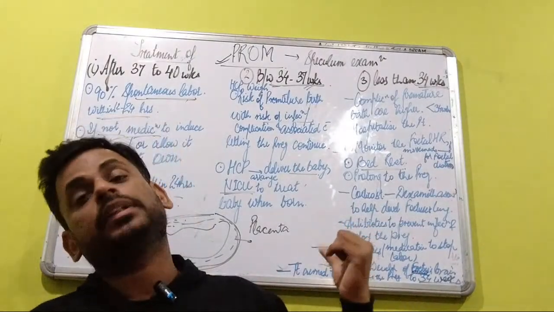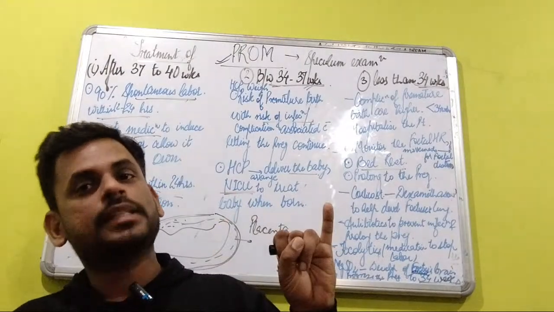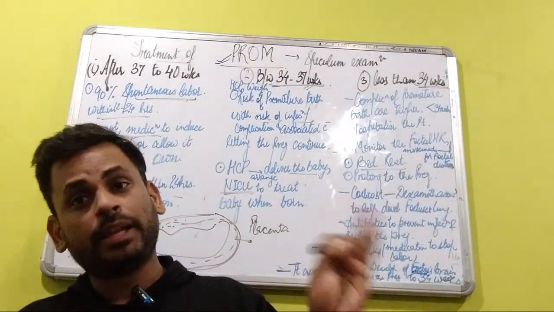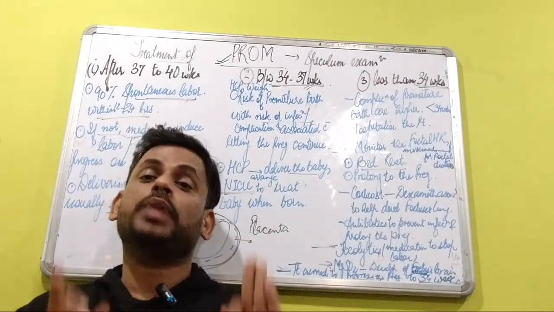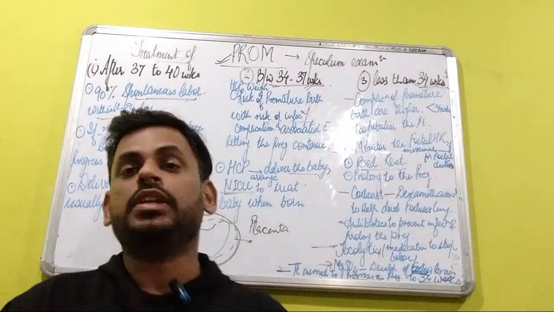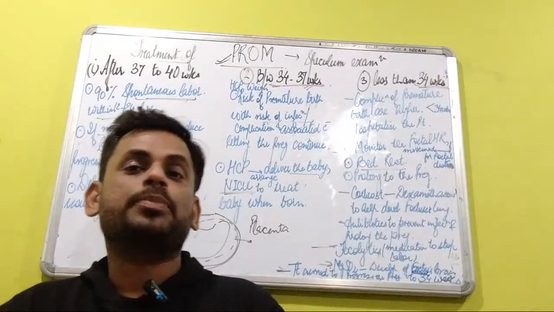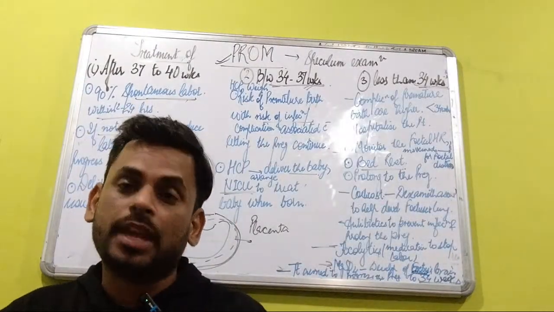So this was about the diagnosis, where the per speculum examination, microscopy, and nitrazine paper help the doctor examine whether it is actually premature rupture of membranes, that is, leakage of the amniotic fluid, or not.